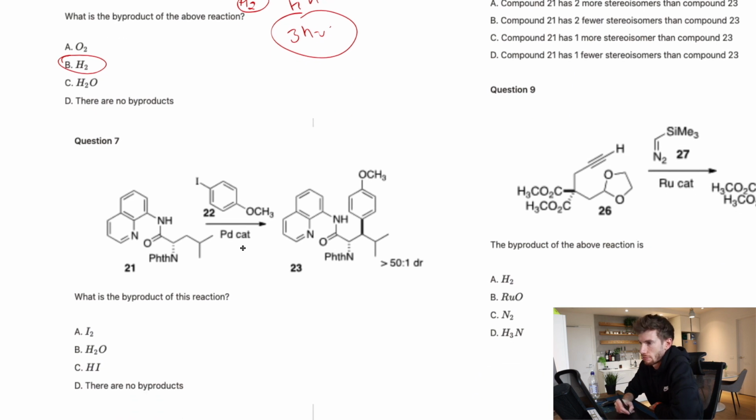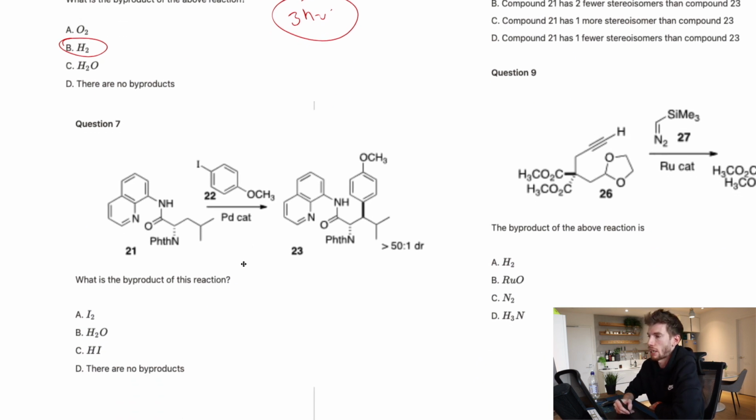Then we've got question 7, same thing. What is the byproduct of this reaction? They don't necessarily try to get you to stretch too much, but they do get you to adapt to new scenarios each time. So now we've got to look at this one. We've got palladium and all this other stuff going on. So what's happening to it? We can see this big structure here has glued on just here, and it looks like the iodine end has disappeared and it seems to have glued itself just here. So that means we're losing the iodine and it's gluing itself on here. Everything else seems to be accounted for and nothing else has changed in the rest of the molecule.